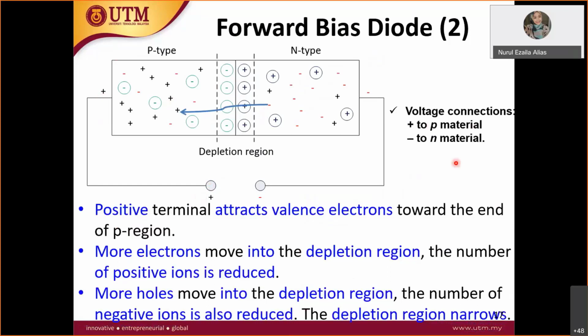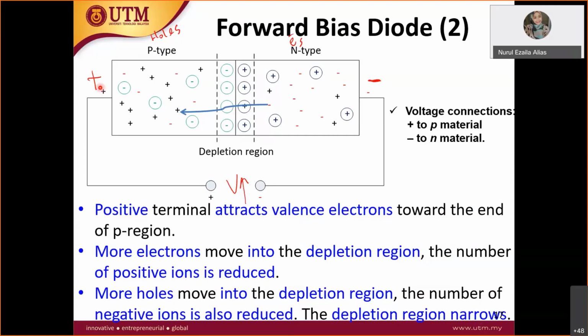Let me draw it again. In the P type, you know there are many holes. In the N type, there are many electrons. When this plate is positively charged and this plate is negatively charged, this is the voltage. When we increase the voltage, what happens?